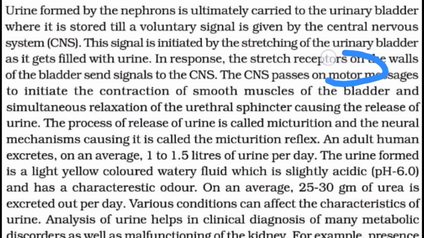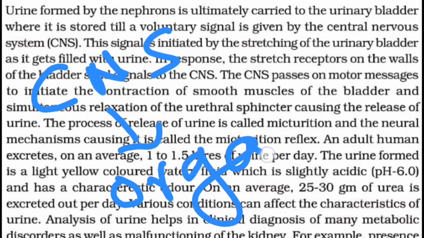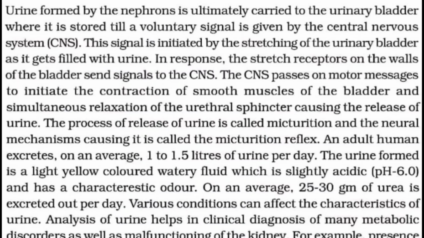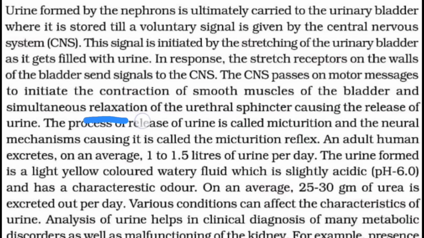Now, here the motor word. Do remember one thing: from the central nervous system to any organ, the signal will be called a motor signal. From organ to central nervous system, it is sensory, whereas from the central nervous system to the organ, it will be called motor. So ultimately, the CNS is sending a signal to initiate the contraction of the smooth muscle of the urinary bladder and the relaxation of the urethral sphincter, causing the release of the urine.